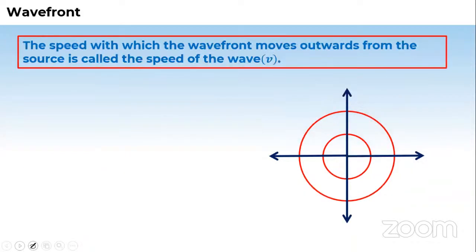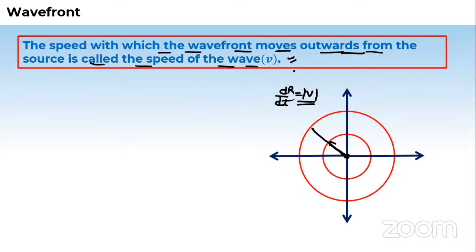So after this, this is the speed of the wave actually. So the speed with which the wavefront moves outward, or you can say, suppose you mark the radius of a particular wavefront, and if you know that dr by dt is what? It's nothing but the magnitude of the speed of the wave. Okay. Rate of change of radius also you can call like what? Speed of the wave. Okay. But here the definition says that the speed with which the wavefront moves outwards from the source is called the speed of the wave here. Okay.